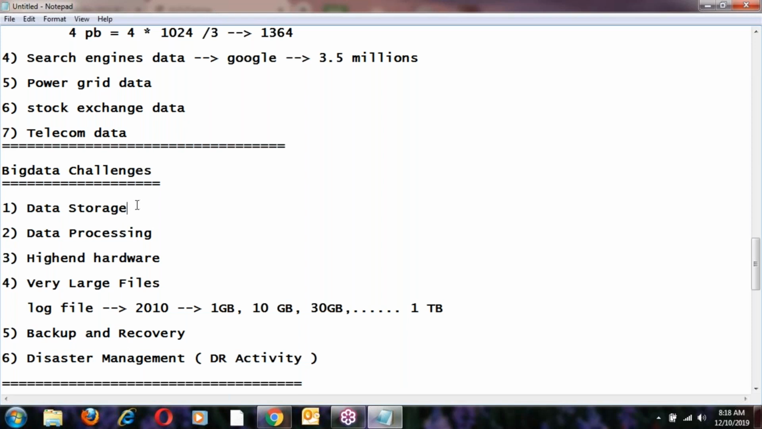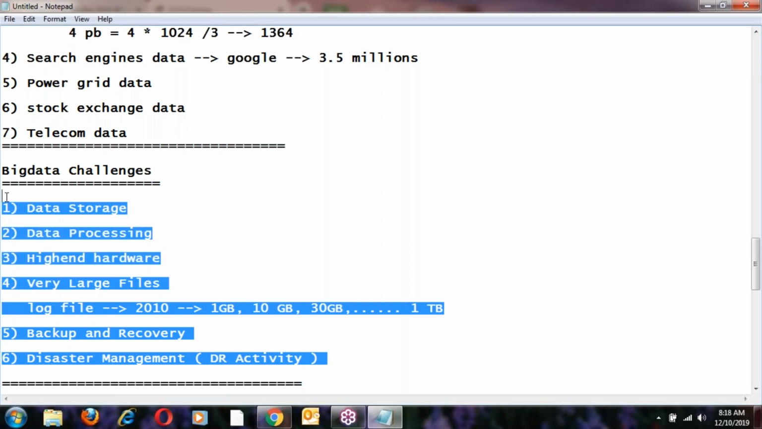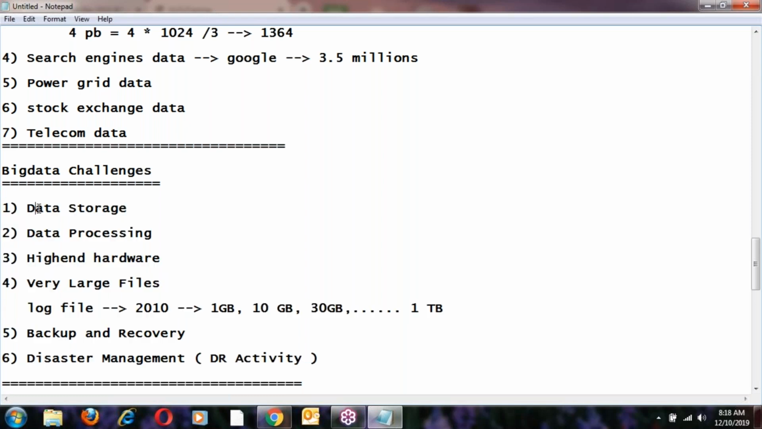What is data storage? I should discuss each and every point. What is the challenge facing data storage? What is the challenge with data processing? What is high-end hardware? What is a large file? What is backup and recovery? What is disaster management? I should explain. I have just given the list of these challenges. It's a list, not yet completed.